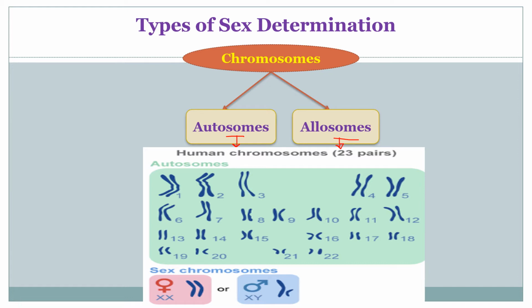So these are the autosomes which are present in the human body, 22 pairs, and these are the sex chromosomes in males and females. See here, this is male XY and this is female XX. So these two are allosomes, whereas these 22 pairs are the autosomes.